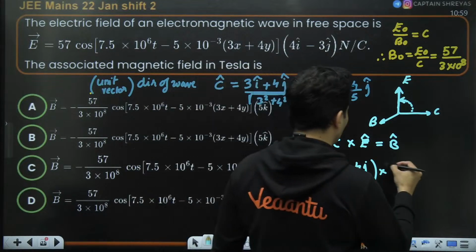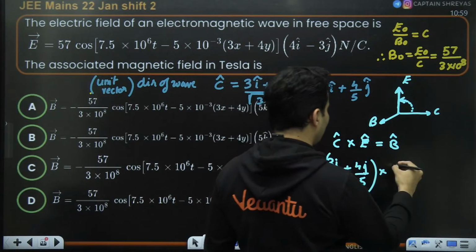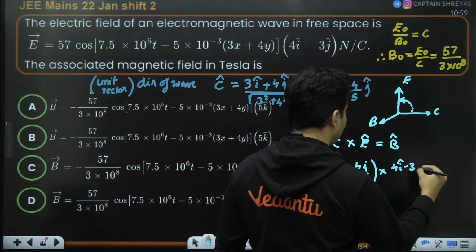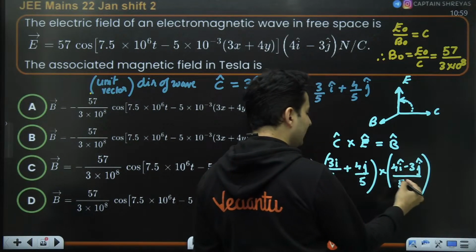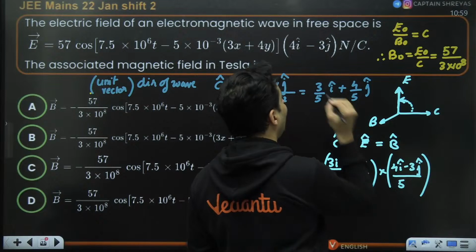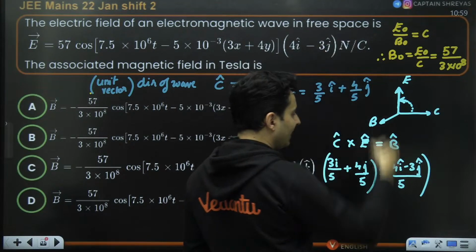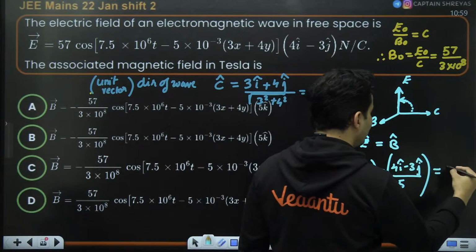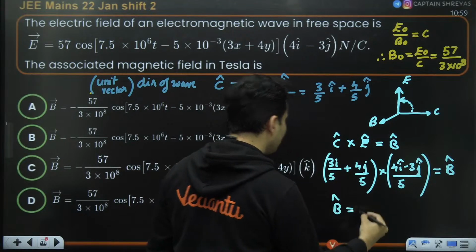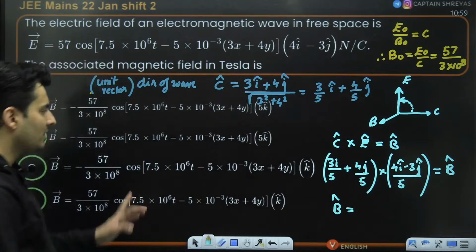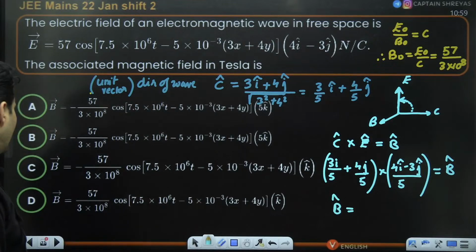All right. So I have to find E cap. That will be 4 I cap minus 3 J cap divided by 5 again. Why divided by 5? The magnitude. I want to find the hat vector. This was the complete magnitude part, and that will be equal to B hat. So try to find this out and see how much B hat comes out to be.